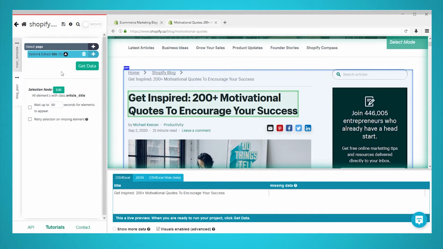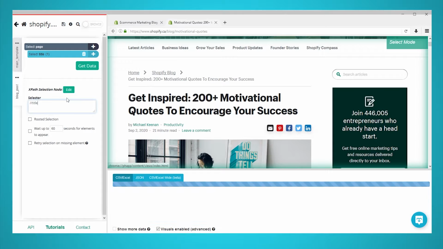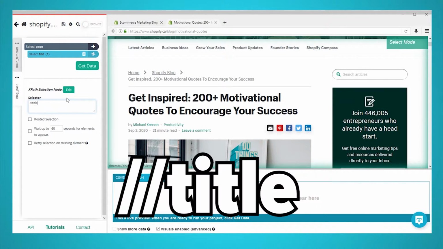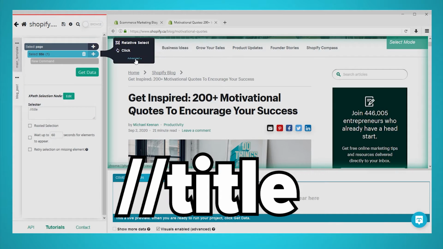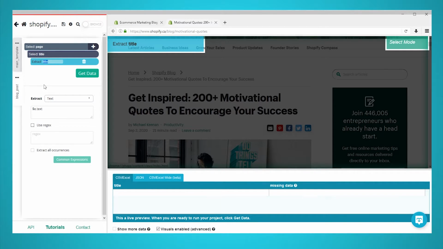Under your new selection, click on the Edit button next to Selection Node and choose the Use XPath Selection option. A new text field for a selector will appear. Here, we will ask ParseHub to extract the title tag of the page. To do this, we will enter this snippet into the text field. Now, click on the plus sign next to your title selection, click on Advanced, and choose the Extract command. Under your new Extract command, use the drop-down and select the Inner HTML option. ParseHub will now pull the meta title of each page.